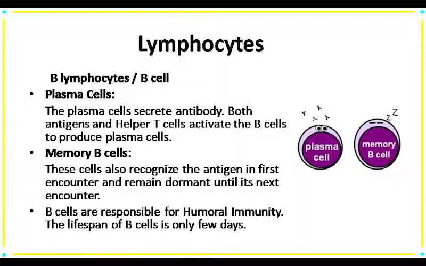Next one is our memory B cell. The lifespan of memory B cells is a very long period. They remain dormant in nature. When the antigen enters our body, then they get activated. When we compare the lifespan of T cells and B cells, the lifespan of T cells is 4 to 5 years, but the lifespan of B cells is very few days.